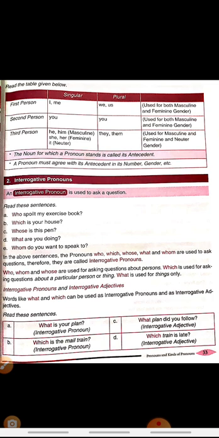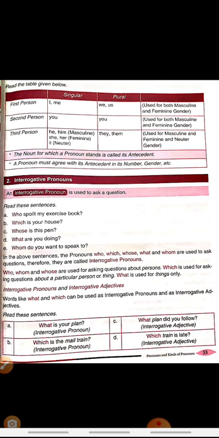Okay, if I say, Ram and Rohan are playing in the garden, they are very naughty. Now here I am talking about Ram and Rohan. Ram and Rohan are two persons, so for two persons I will be using the plural pronoun, that is they. So that's why pronoun must agree, as you have done subject verb agreement. Subject and verb should agree in number and person, right?